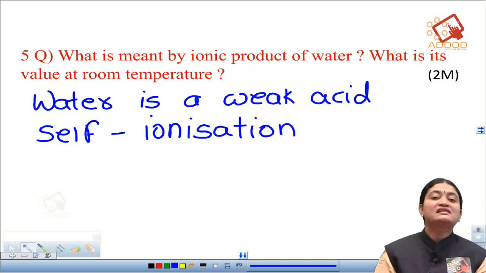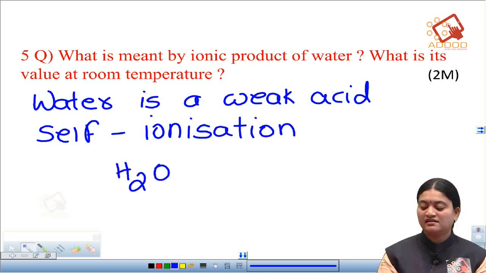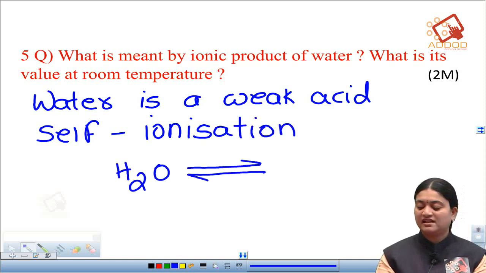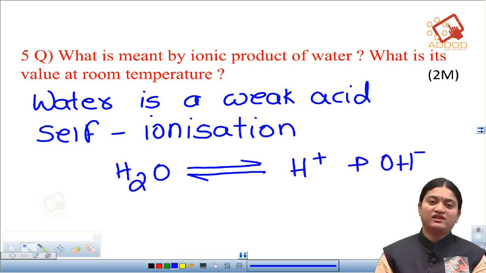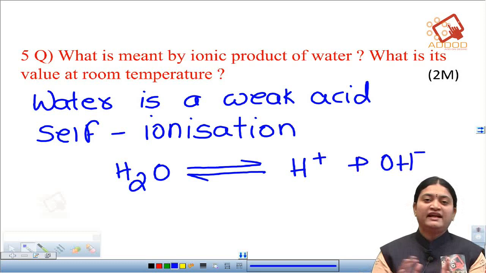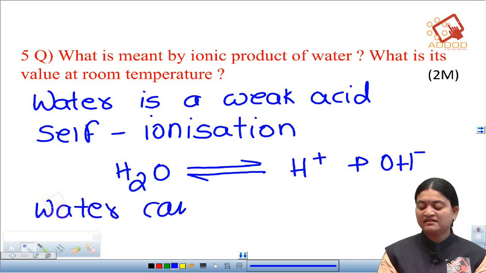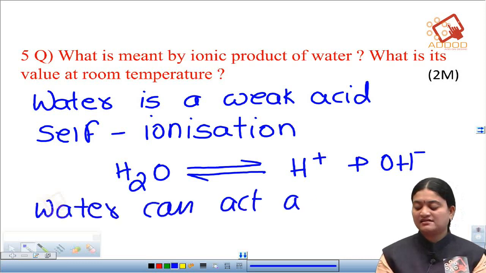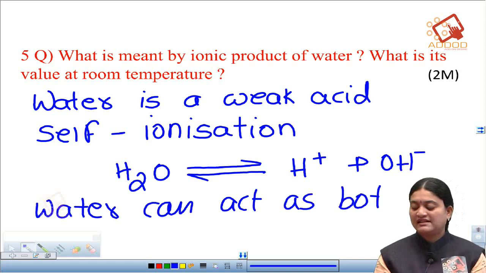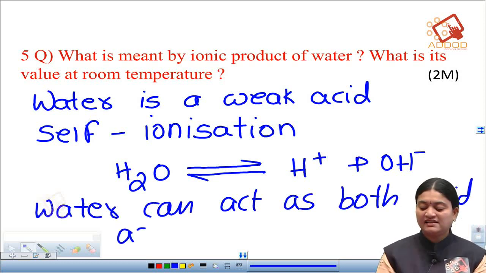If we write the reaction, it gets ionized to give us H+ and OH-. So this water can act both as an acid as well as a base. So water can act as both acid as well as base.